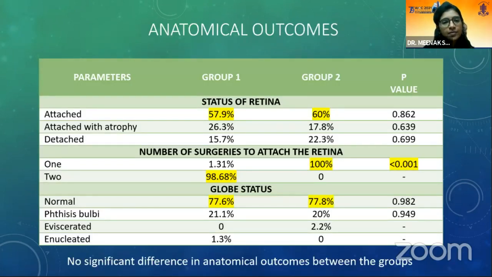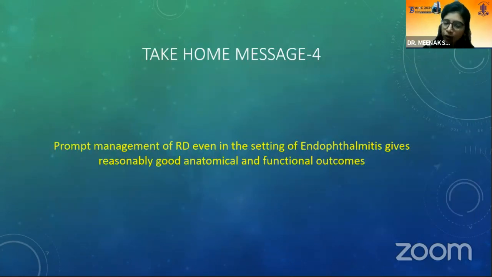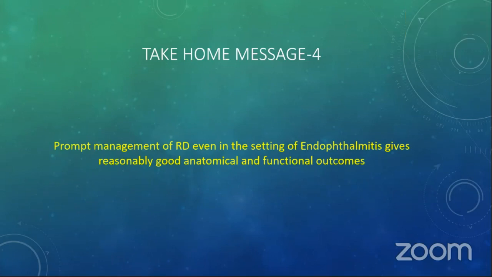For the anatomical outcomes, we found about 60% attachment of the retina in both group 1 and group 2, and a globe status of about 77% which was normal at the final follow-up. For functional outcome, about 35% in both group 1 and group 2 had an improved visual acuity. We can see the change in the near total blindness group in both groups. Take-home message 4 is the most important of our study, where prompt management of RD, even in the setting of endophthalmitis, can give a reasonably good anatomical and functional outcome.